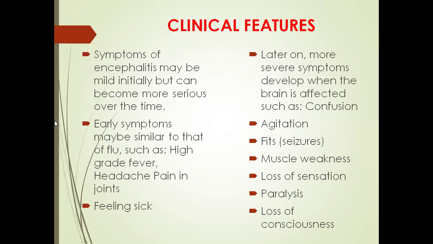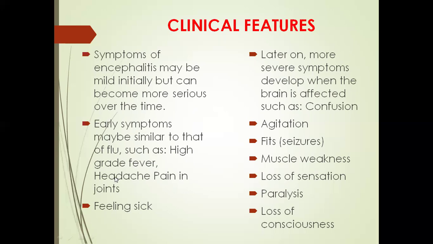Next, clinical features. Symptoms might be mild initially, but can become severe over time. So what are the earliest symptoms? Generally the patient complains of high-grade fever, headache, pain in the joints, and feeling sick. So these are the earliest symptoms.